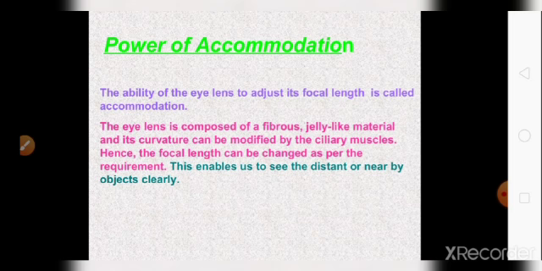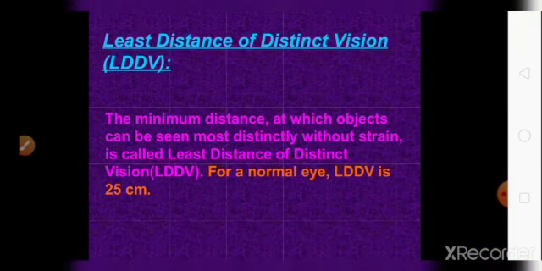help of ciliary muscles? Our eye lens is made up of jelly like material. As it is made of jelly like material, it is not that hard. So due to this jelly like material, and with the help of ciliary muscles, the focal length can be modified. It can be increased or decreased as per our requirements, if we want to see the nearby objects or distant objects, and we can see those objects clearly.